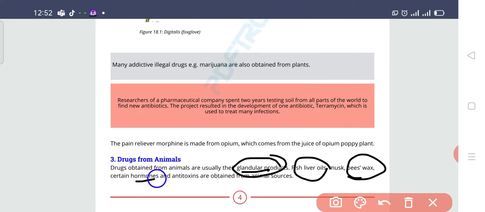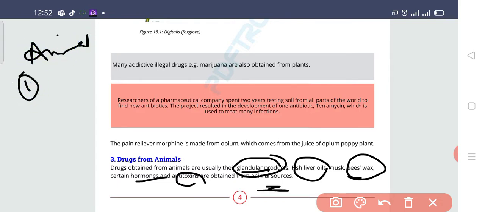Similarly, many of the hormones of the animals and many of the antitoxins, these kinds of things we used to obtain from the animal source. So which kind of things are we getting from the animal source? The first thing is that we are getting hormones, like if you remember insulin, glucagon, these kinds of hormones we used to get from the animals. Similarly, we are also getting the antitoxin.